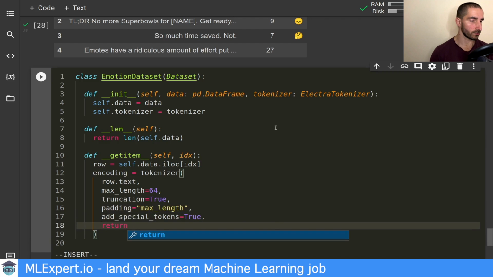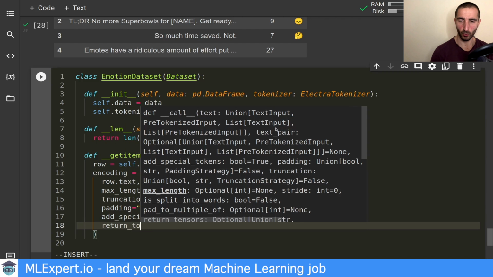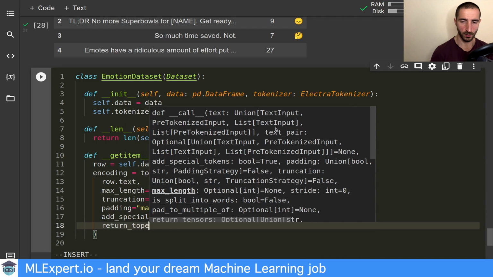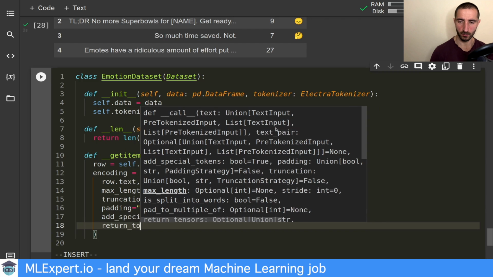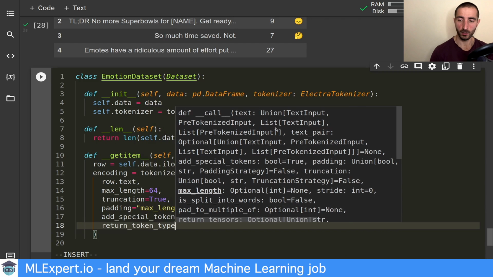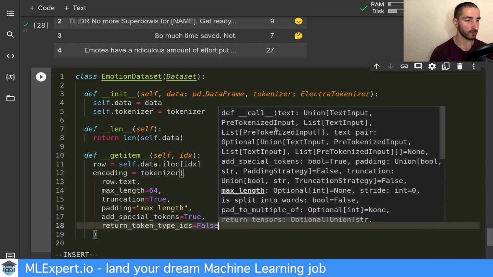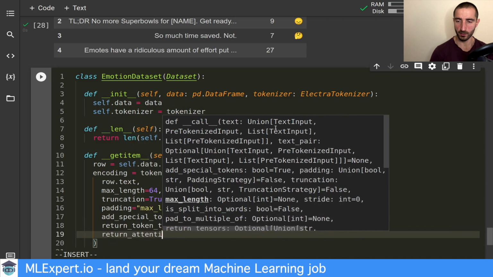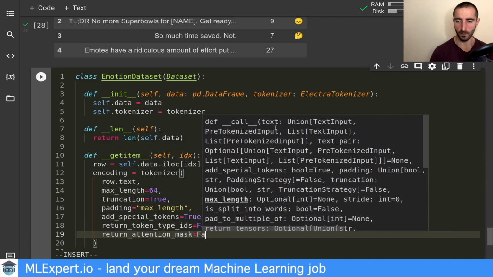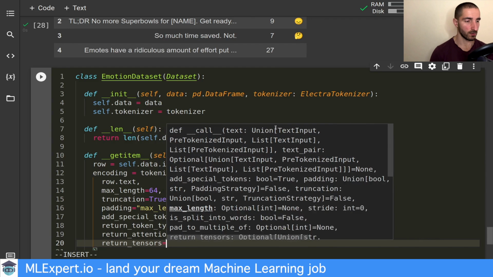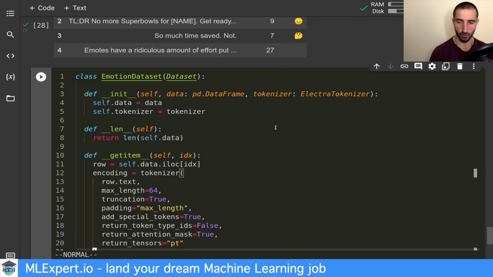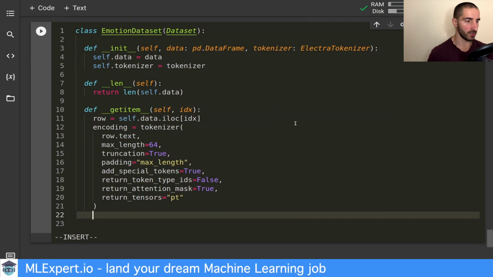We want the return token type IDs to be false. We want the attention mask, and we want the return tensors to be PyTorch tensors. So this is great.